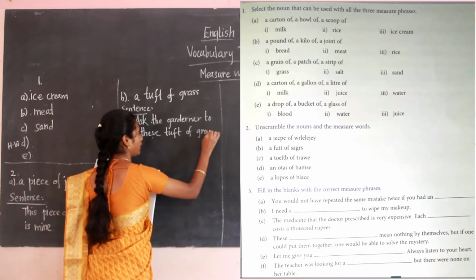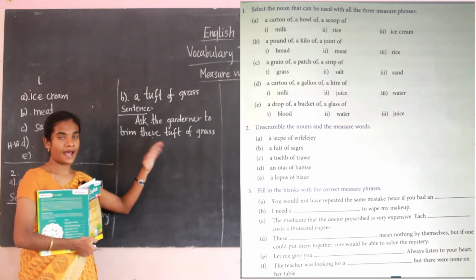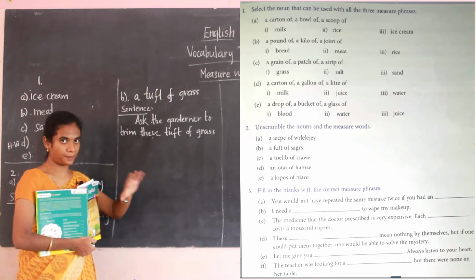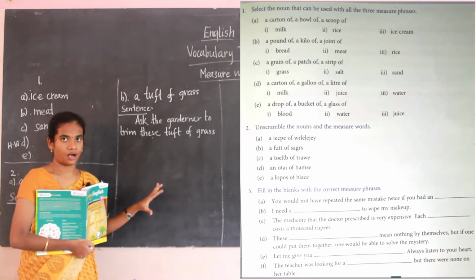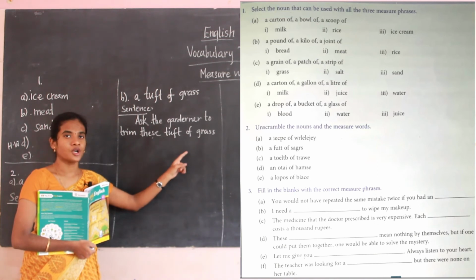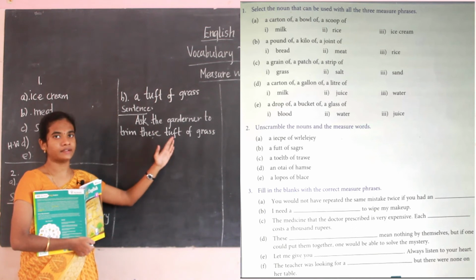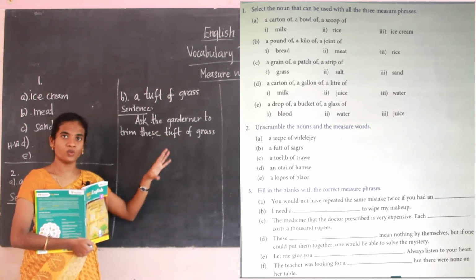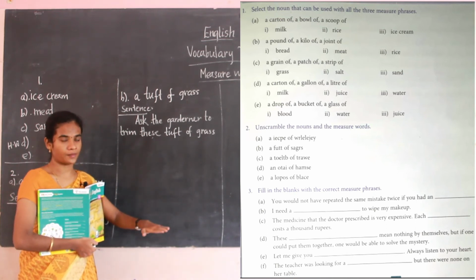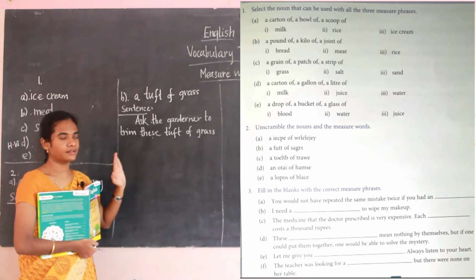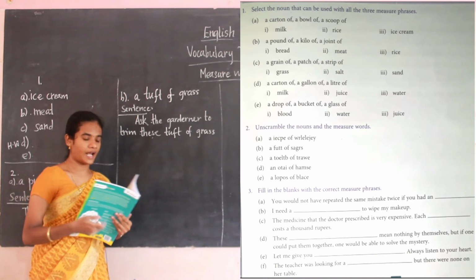What do you mean by tuft? Tuft means at the bottom there will be unwanted grass and hair growth in the plant. On the bottom there will be unwanted grasses or hairs formed, so that is known as the tuft. So here in the sentence, the meaning is, ask the gardener to cut the tuft of the grass. The tuft is the unwanted part, the unwanted grass and hairs formed at the bottom. So ask the gardener to cut that. The meaning of this sentence is this only: ask the gardener to trim this tuft of grass.